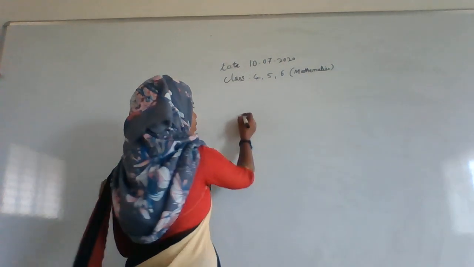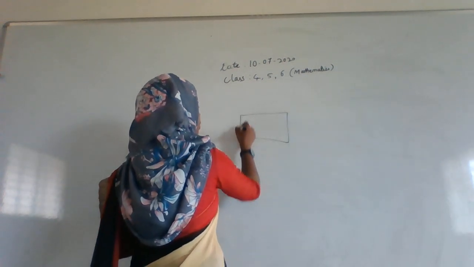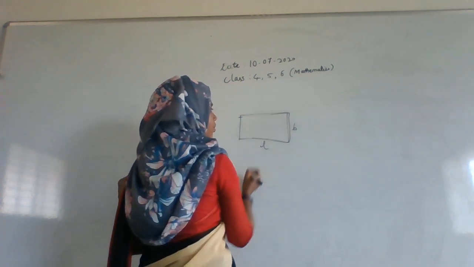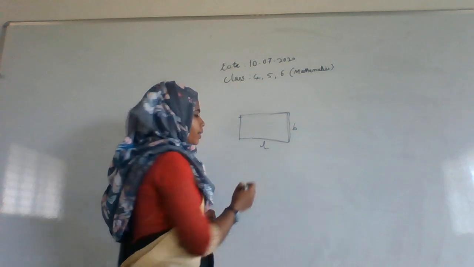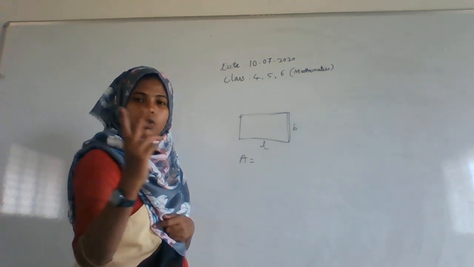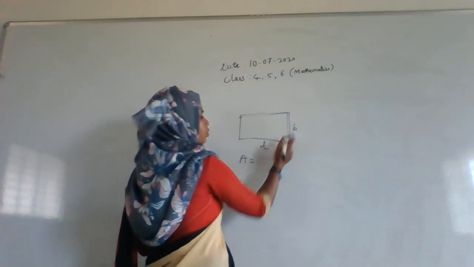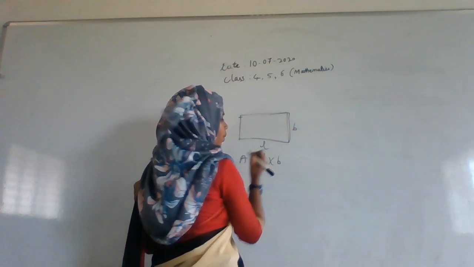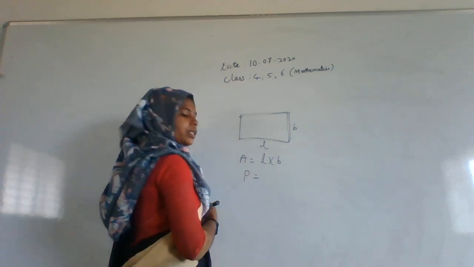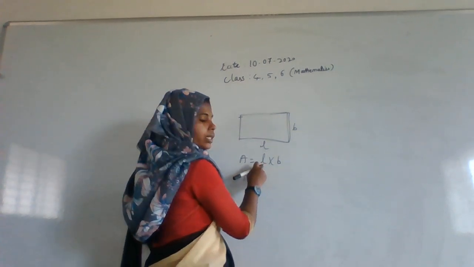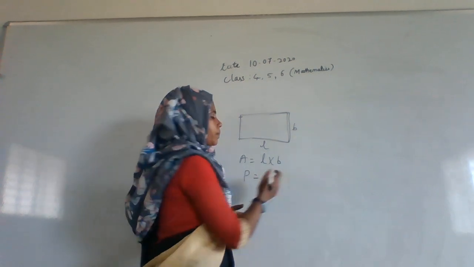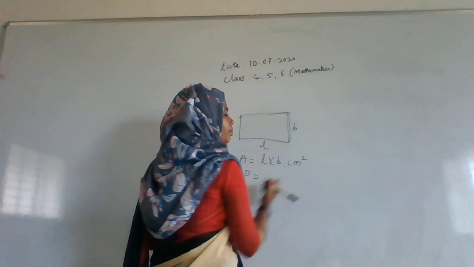I will show you, if it is a rectangle, then it will have a length and breadth. For this we are going to calculate the area using the formula. Area will always be two-dimensional, that is length into breadth. Okay, length into breadth. And for perimeter, if the length is given in centimeter and the breadth is also in centimeter, then its unit will be centimeter square.